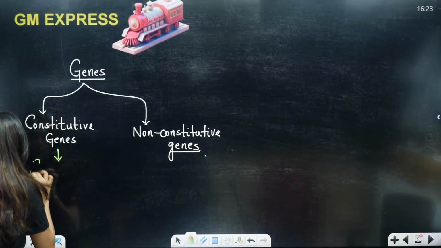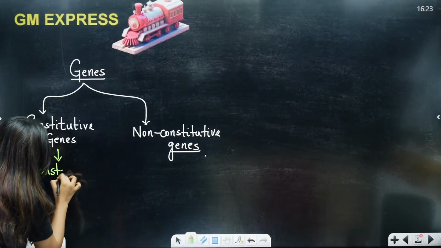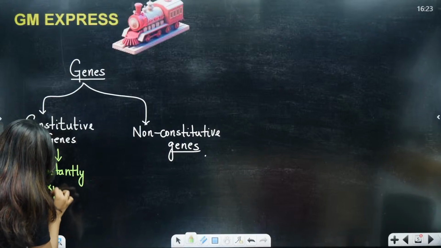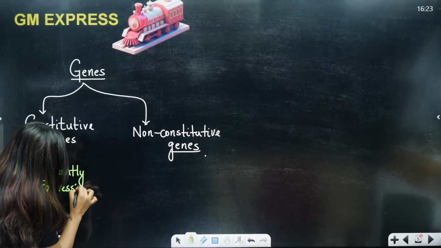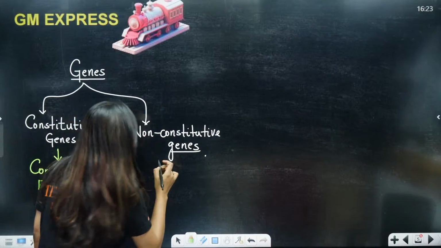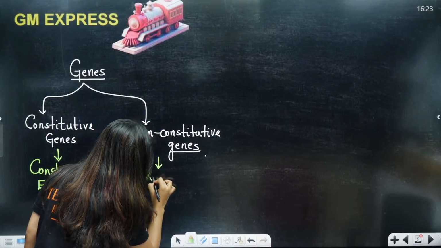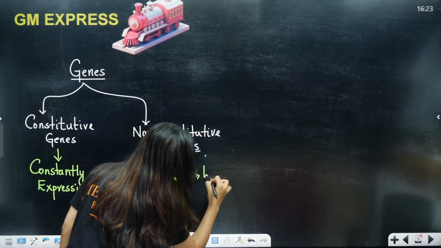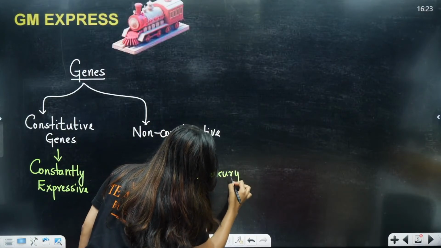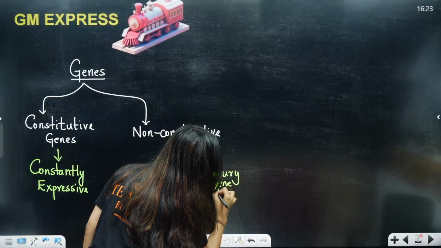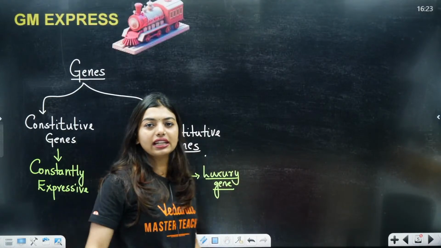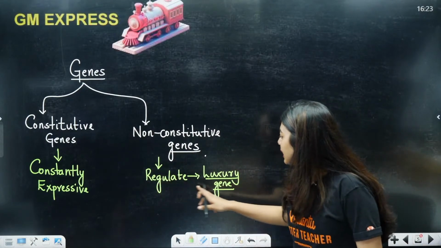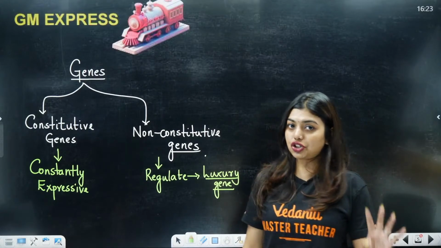So, we can tell that they are constantly expressing themselves. Constantly expressive. We can also call them household genes. Non-constitutive genes are the ones which will get regulated. They regulate themselves and they are called luxury genes. Luxury genes, because some days if they don't want to go to work, they can stay at home and no one is going to ask them anything because they are rich. In the same way they can regulate themselves. These are called luxury genes.